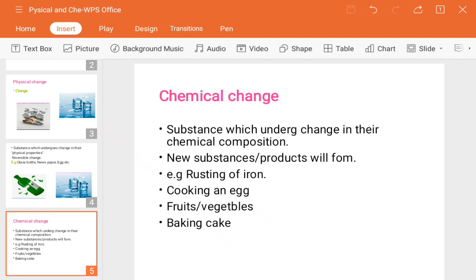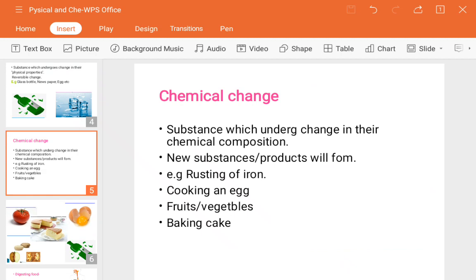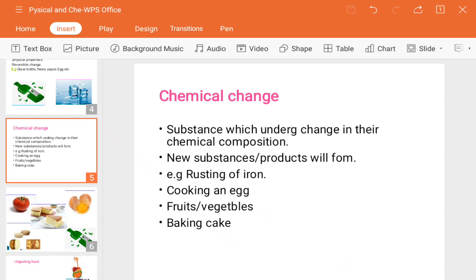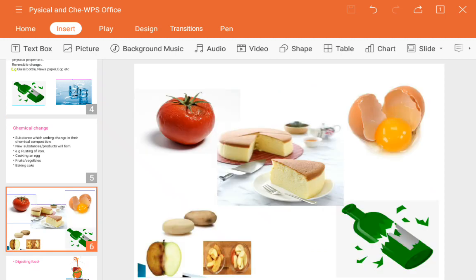Next, examples like rusting of iron, cooking an egg, fruits and vegetables rotting or changing colors, and baking a cake. So what happens in, suppose, cooking an egg? If you cook an egg to prepare an omelette or something else, there will be some changes.